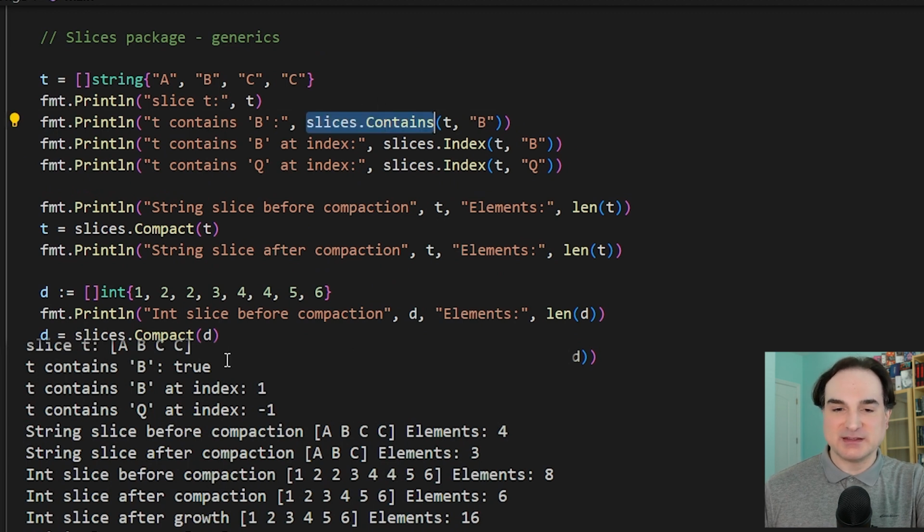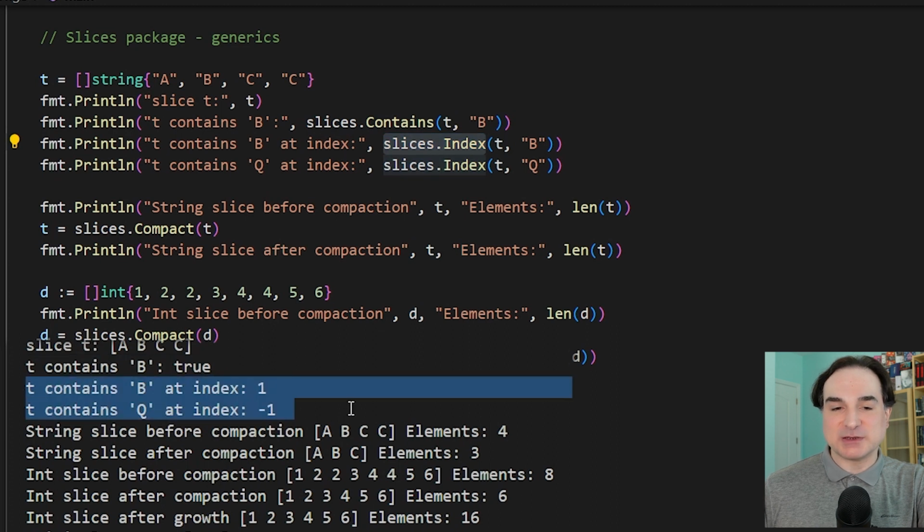And if you wanted to know the index of a given element in a slice, we could use the index function. And by the way, if the element in question is not present, the index that we get back is -1, which is something that we've seen in other languages that have the same behavior.